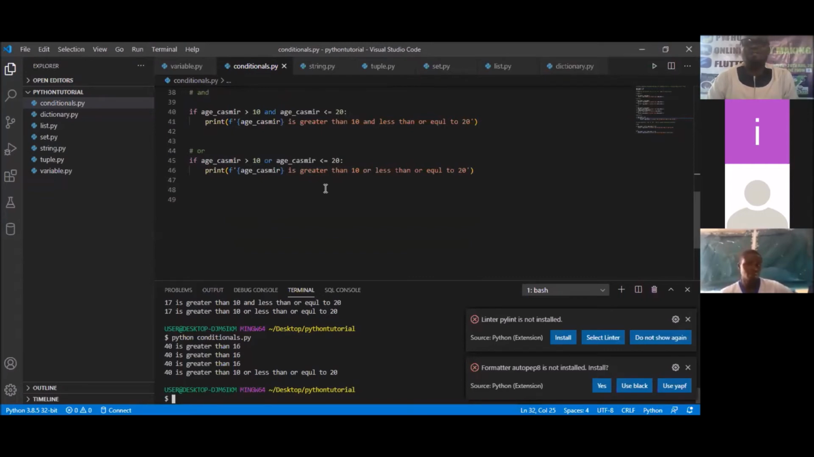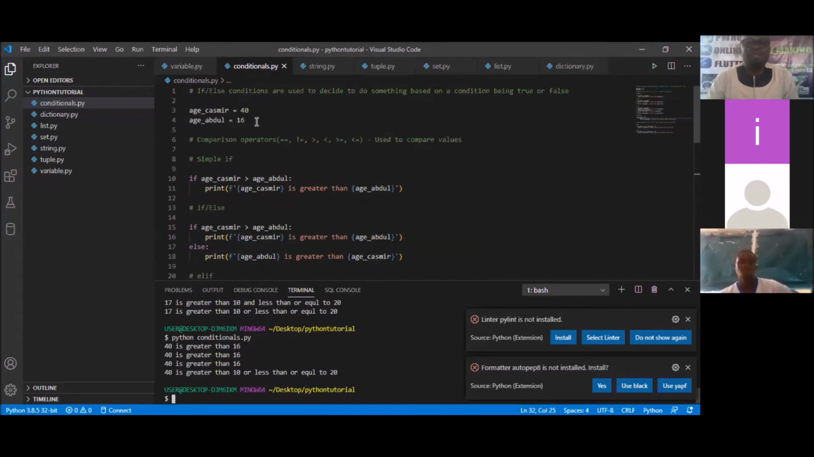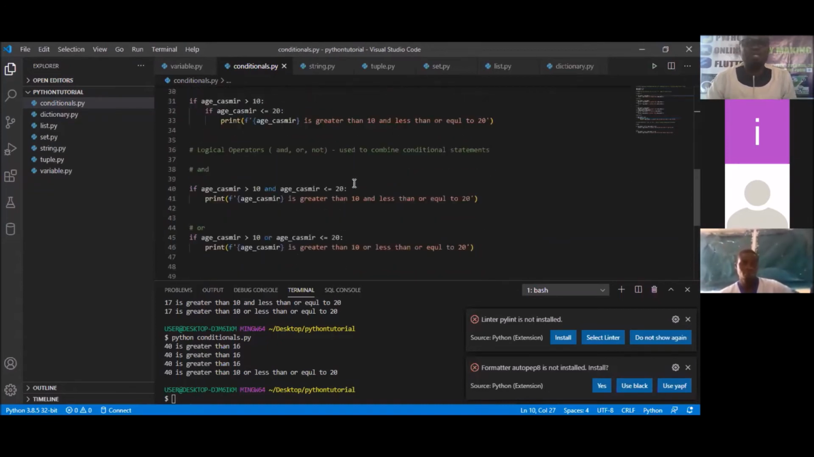Which number? 9. Yeah, 9 is less than. 9 will work. So if we change Casimir's age to 9 and save, nothing should happen, isn't it?